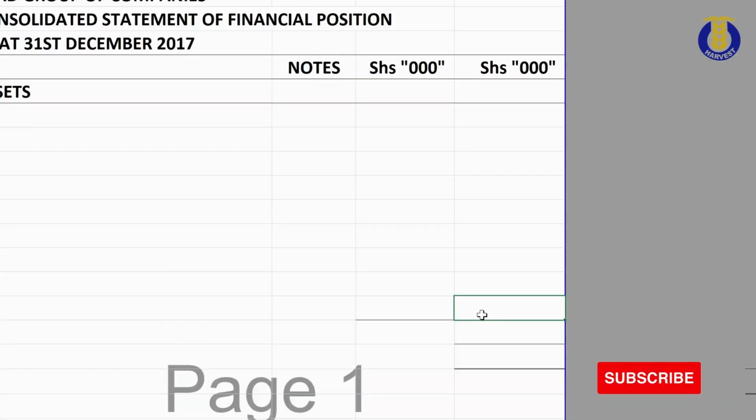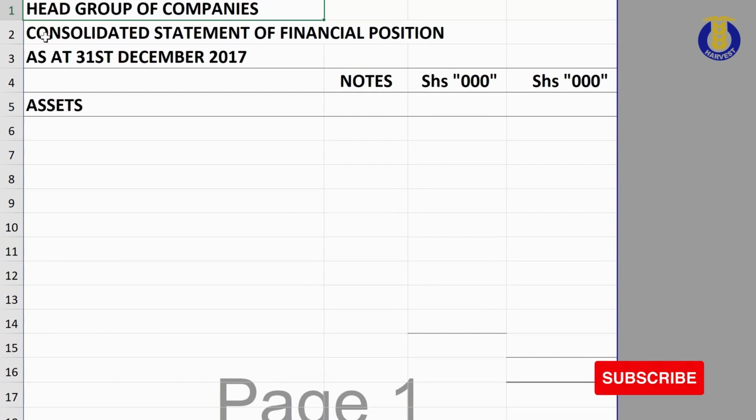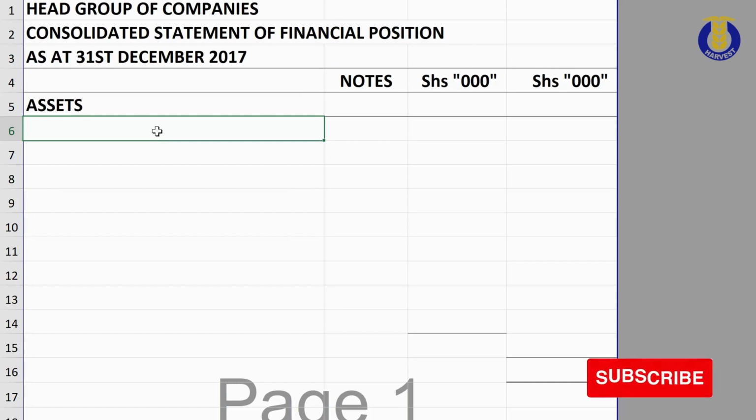On my screen is our template or our format that we are going to use. And as usual, I begin with head group of companies, consolidated statement of financial position. Don't forget, consolidated statement as of 31st of December 2017. So ideally, the first thing you do is to lay down your statement so that you can begin tabulating out the notes or the workings.